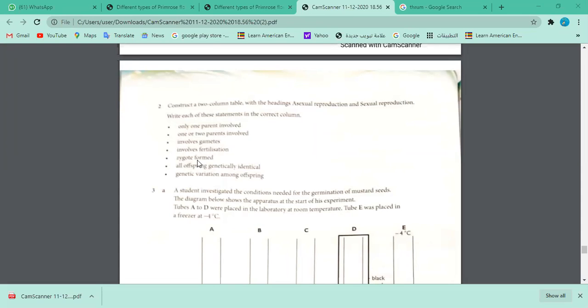Zygote formed is sexual reproduction. Okay, what about the next part? You would like to cover that next too? Yes, all offspring genetically identical. This is asexual reproduction. Very good. This is asexual, genetically identical.